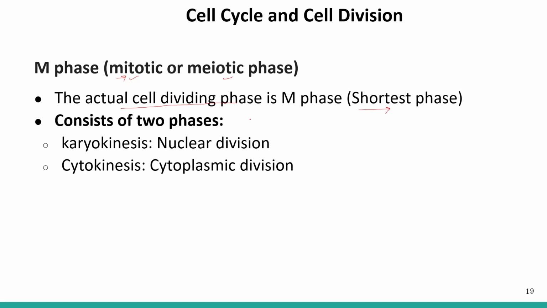The mitotic phase is further divided into two subphases. First is karyokinesis, second is cytokinesis. Karyokinesis is division of the nucleus. Cytokinesis is division of the cytoplasm.